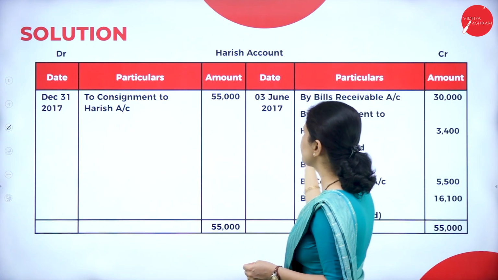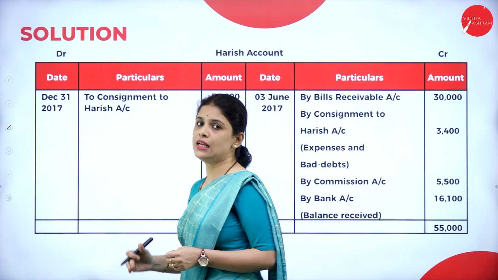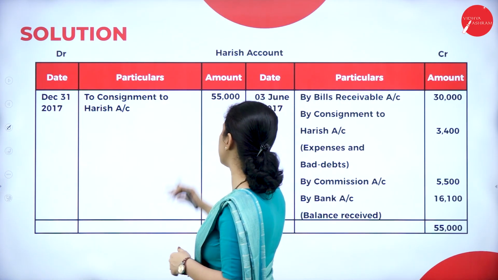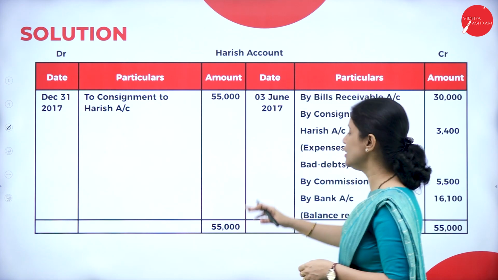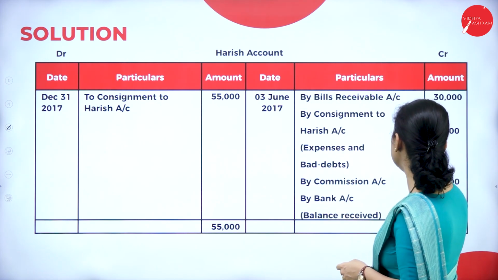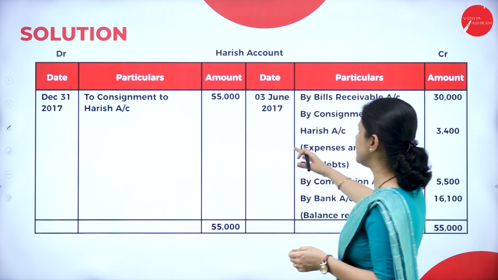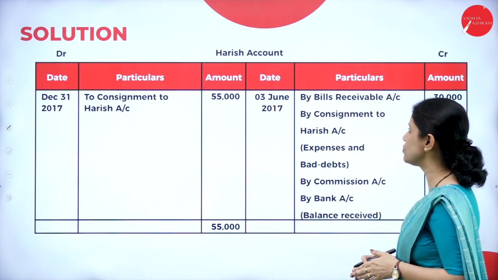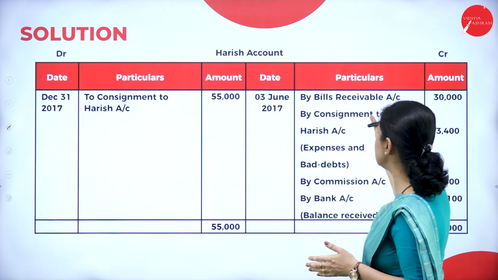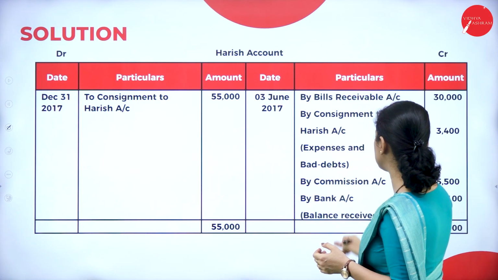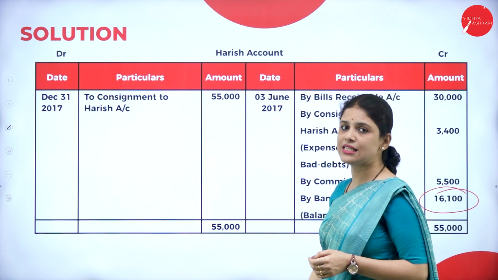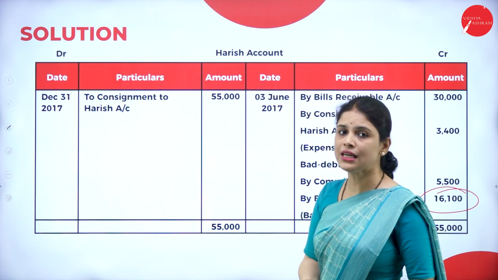And after that, we have to write the sale. What is the entry for sale? To Harish account debit to consignment to Harish. How much is that? 55,000. The total will be 55,000. When we deduct all the items from this 55,000, because the debit side is more, what items do we have to deduct? Bills receivable, consignment to Harish, bad debt and commission. Then we will get 16,100. This is the balance received by the consignor from the consignee. This is all for today's session. Thank you.